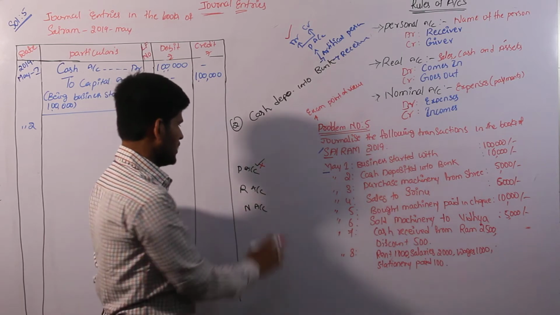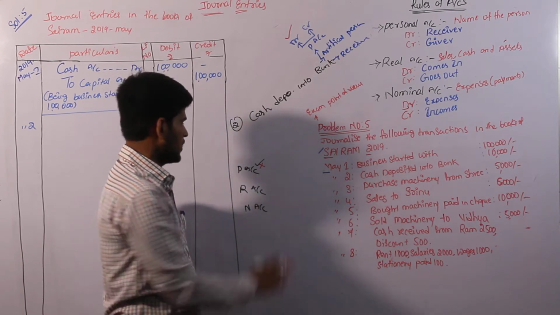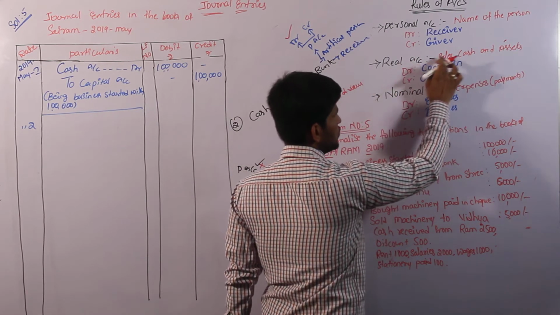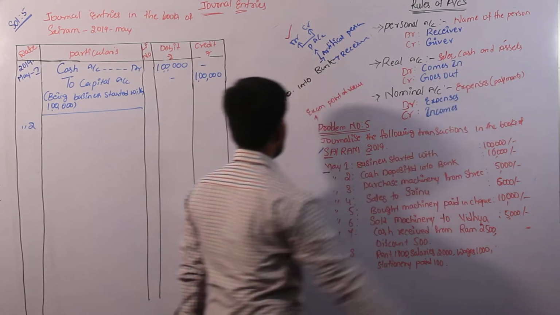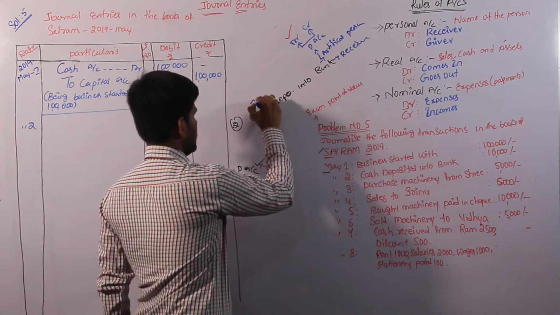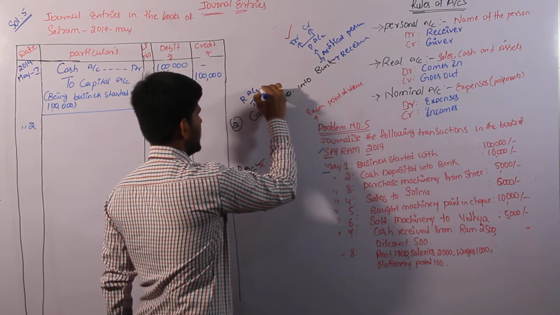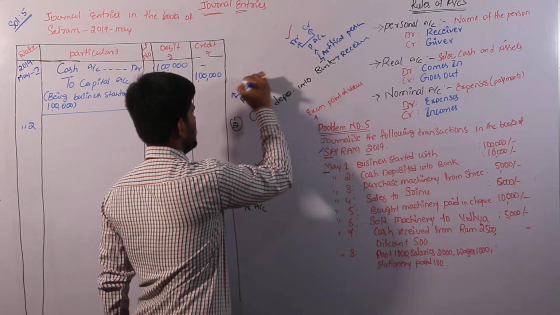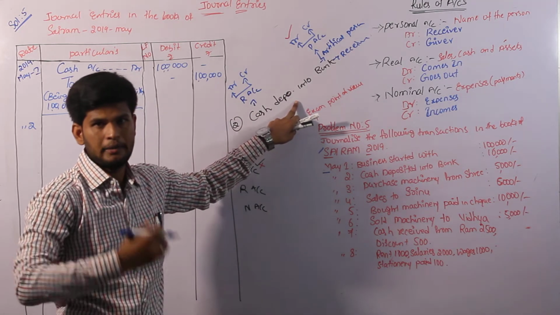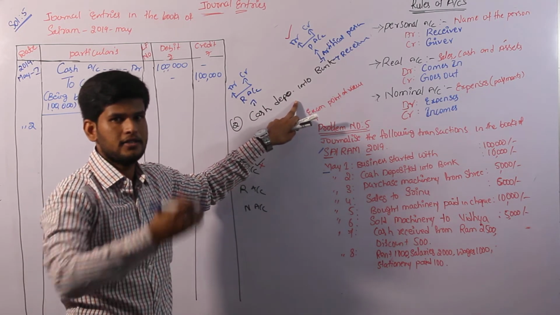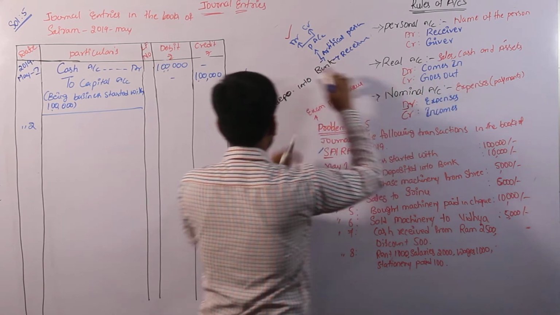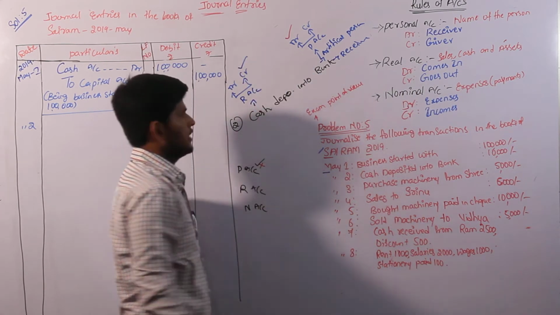And come to the second rule, that is real account. Real account covers three aspects: sales, cash and assets. Here we have the cash part. Under the real account, again we have to identify debit and credit. We are depositing cash, which means cash goes out. According to real account, what goes out is on the credit side. So we have identified the credit side.